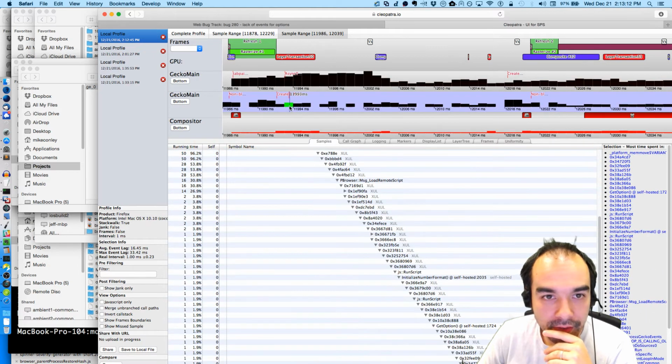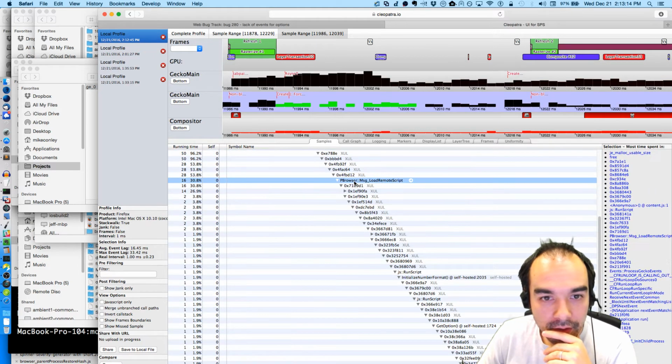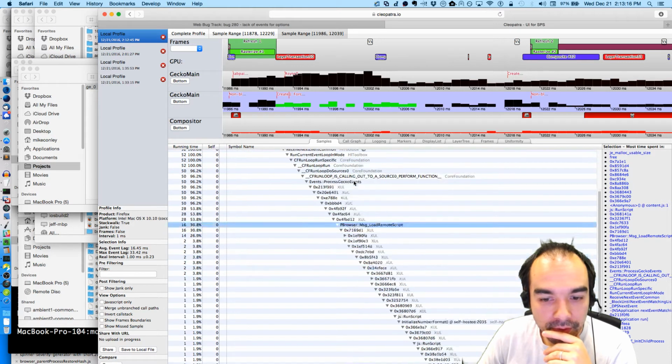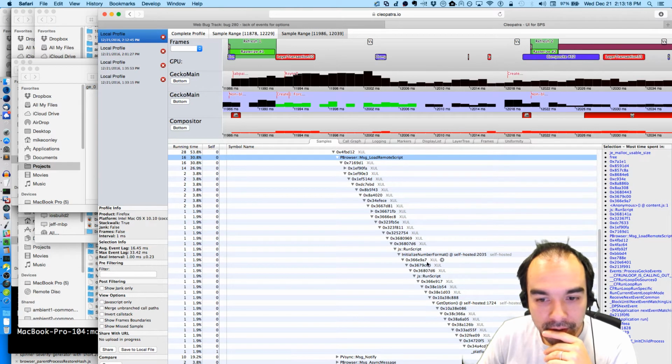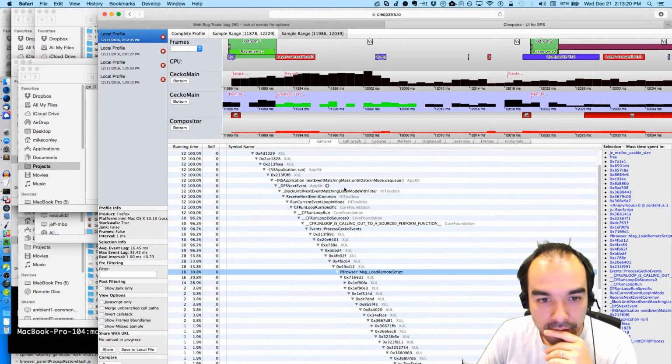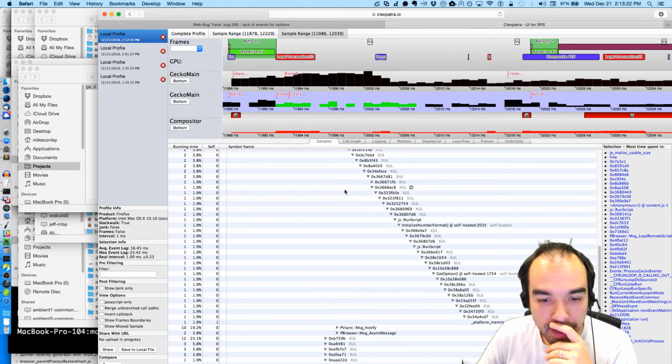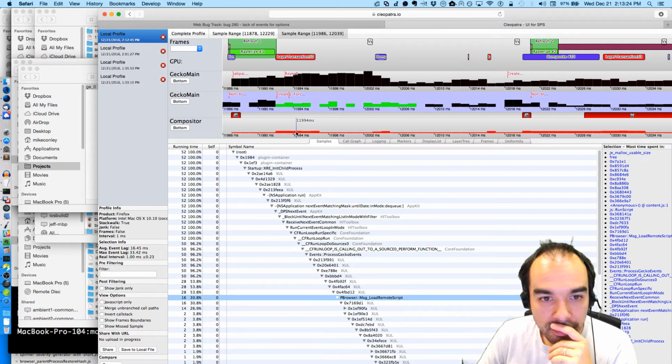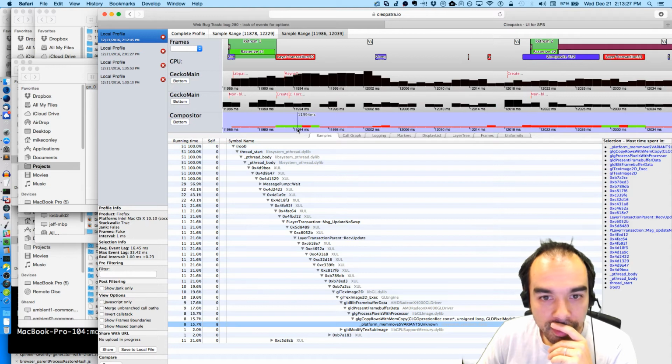Did we actually paint a thing here? Here we're loading a remote script and we interrupt it. And we force paint. Then we composite here. There's a VSync and we composite here. But this is the first time that a non-blank paint has occurred.